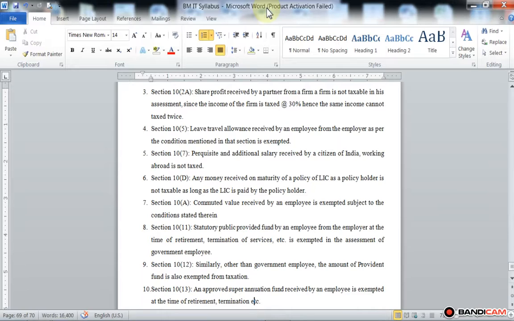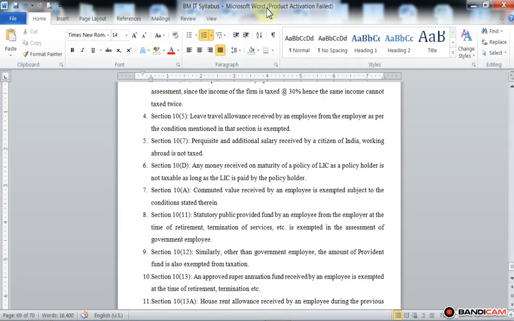Then section 10 subsection 13: an approved superannuation fund received by an employee is exempted at the time of retirement or termination of his services.